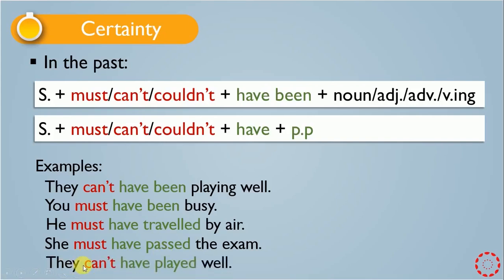The last one, they can't have played well. Also here it's the same. After can't we have plus pp. I mean the past participle of the verb, which is played.